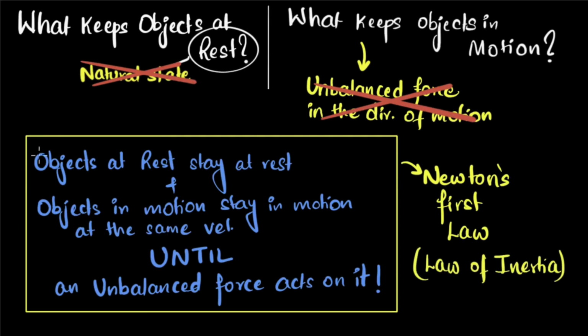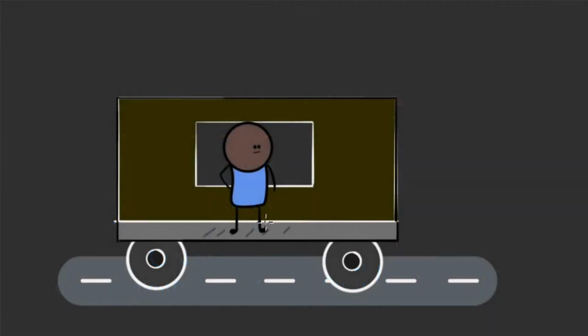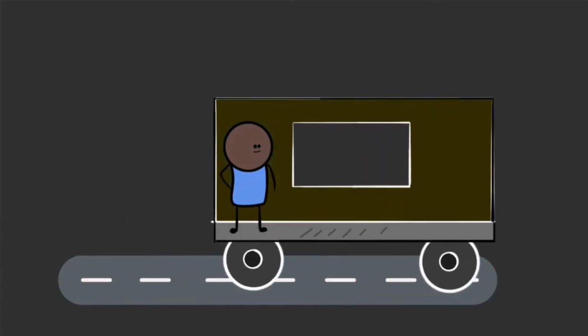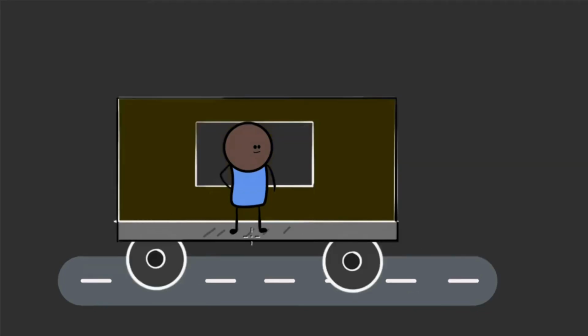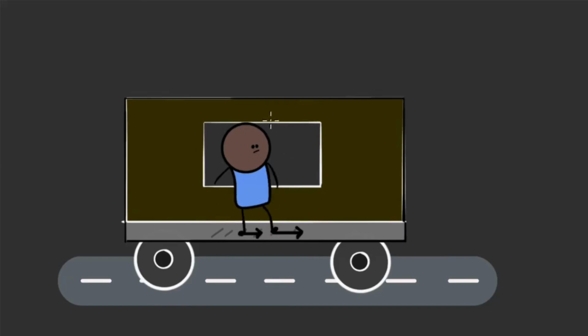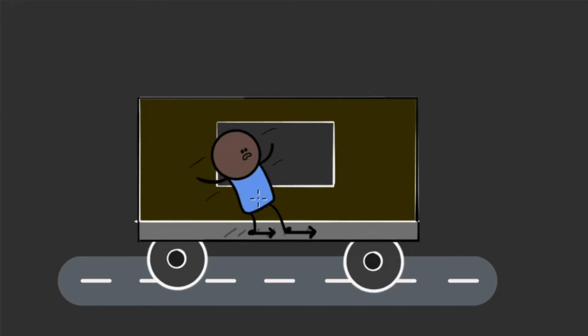And now we're ready to answer the question we asked at the beginning of the video. And so when you're at rest, because of your inertia, you have a tendency to continue that state of rest. And so if the bus accelerates, then the floor of the bus tries to slide past you. But there is friction that doesn't allow that. And so when the bus accelerates, there's frictional force acting on your feet, and that accelerates your feet forward. But the rest of your body, because of its inertia, continues to stay at rest in that same position. And look, that's why you fall back. Not because somebody is pushing you backwards, but because your feet are being pulled forward.